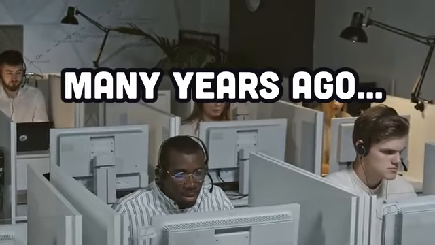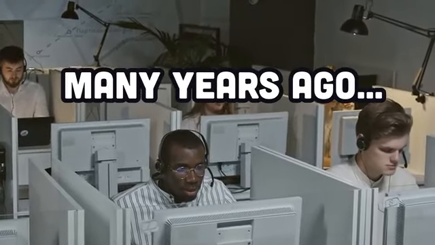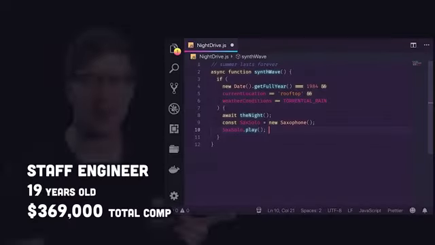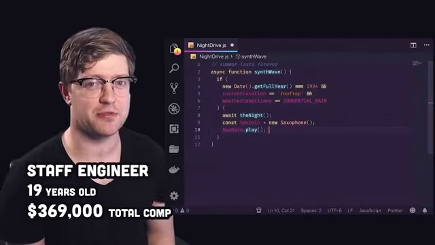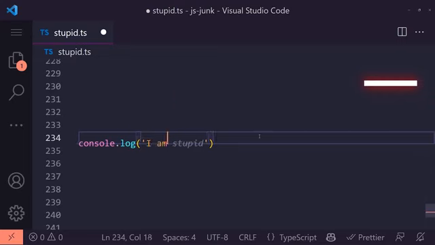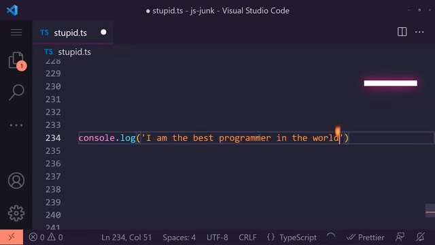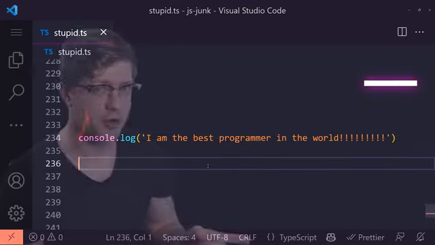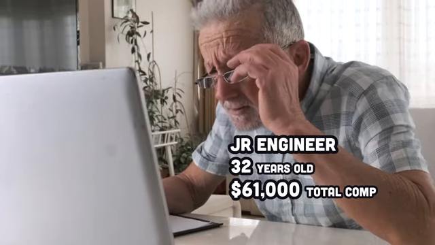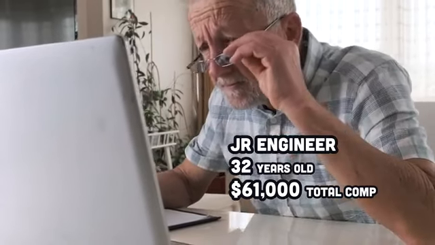Many years ago, in a story I just made up, I was architecting some highly scalable infrastructure when a staff engineer walked into my cubicle and said, "Hey buddy, that's a cute VS Code theme you've got there." "Oh, thanks. It's a synthwave with power mode enabled." Before I could explain more though, he cut me off and said, "You see that bug on line 234, right?" I said, "No, that's impossible, sir. We have 100% test coverage on this code."